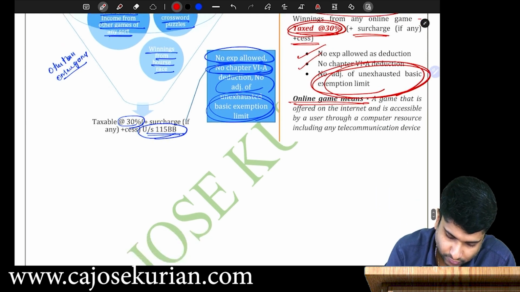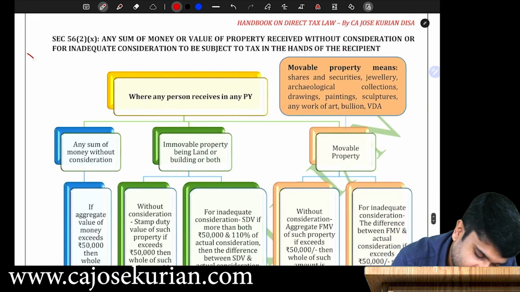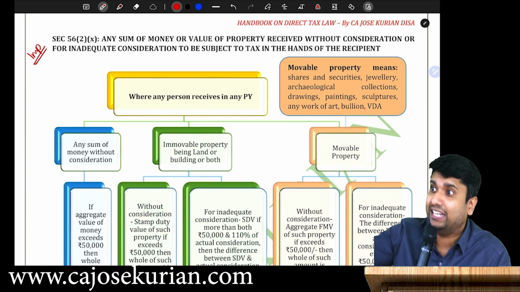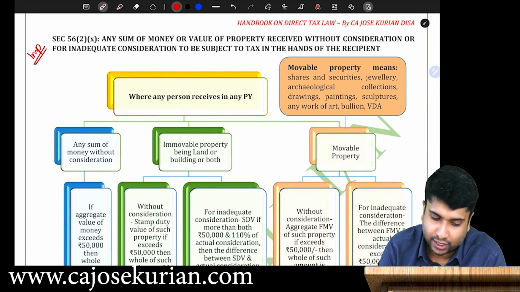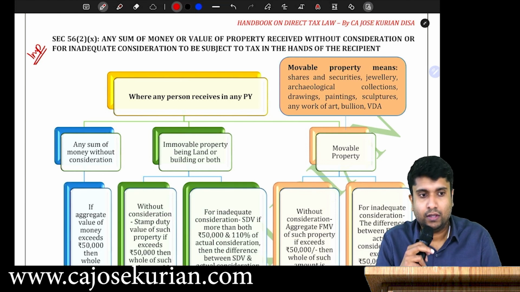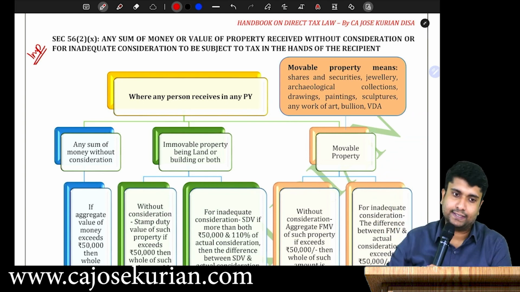Yes. Now we will cover one more thing under IFOS. That is the most important thing under IFOS. That is taxation of gifts. Are you all listening? Taxation of gifts. Listen. Keep quiet and listen.